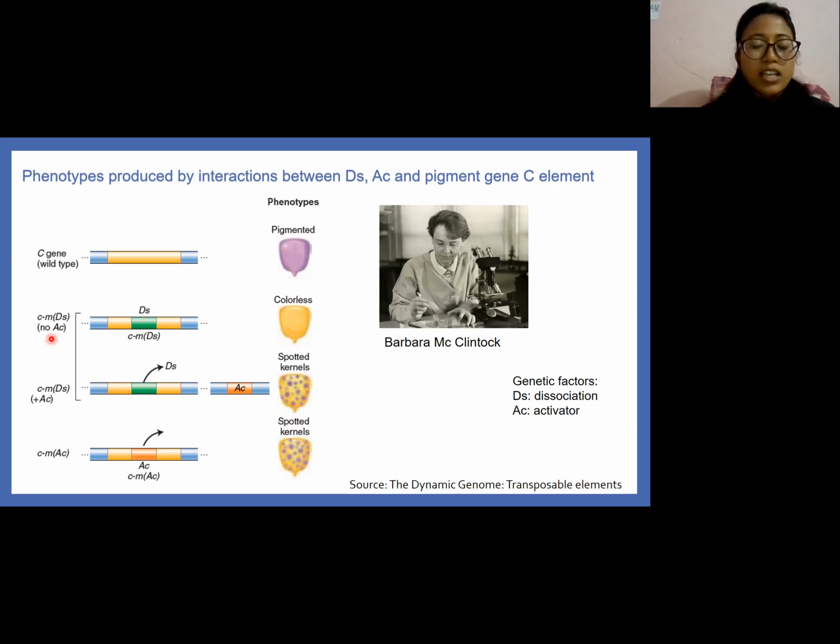In a strain with C-Ds and no Ac, colorless kernels are observed, whereas in the strain with C-Ds and Ac, the activator, Ac activates the dissociation of Ds and spotted kernels are formed. In the strain with the Ac element itself inserted into the C gene, spotted kernels are also observed. This implies that Ds needs the activator element for its excision.